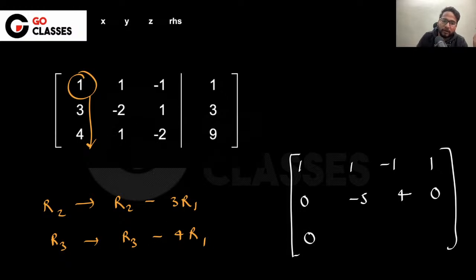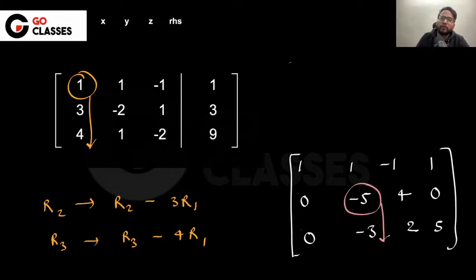So basically, you subtract 1 minus 4, it will be -3, then it is -5, and then this is R3, which is -2 minus 4 times 1, which is... you are getting 2, and then this is R3, which is 9 minus 4, you will be getting 5. So basically you are getting this matrix first, and then you again need to apply the row transformation, and then you need to solve the system of linear equations. So this is done. Then let's apply the row transformation here.